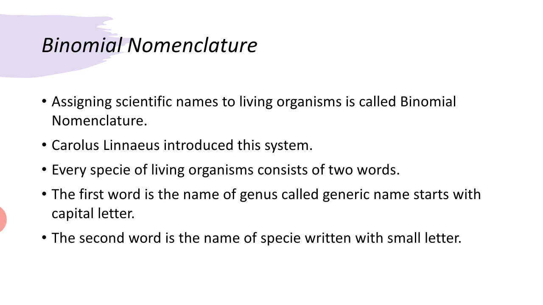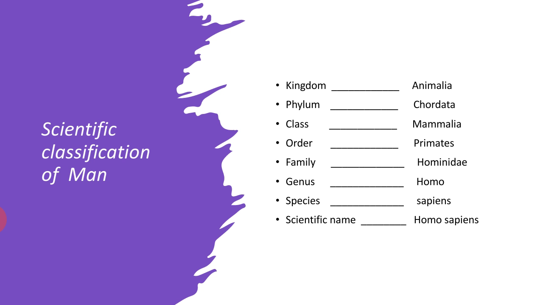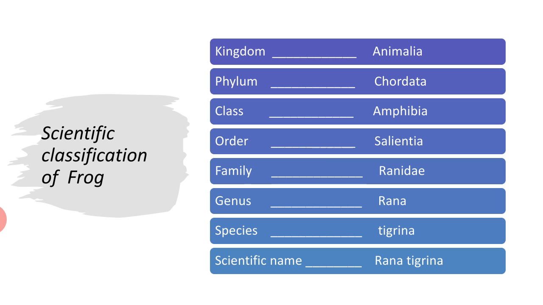So every species of living organisms consists of two words. The first word is the name of the genus, called the generic name, and starts with a capital letter, and the second word is the name of the species, written with a small letter. These are some scientific classifications of living organisms. One is Brassica campestris. It is classified into its kingdom, division, class, order, family, genus, species, and then scientific name. The same happens in the scientific classification of man, and then there comes the classification of frog.